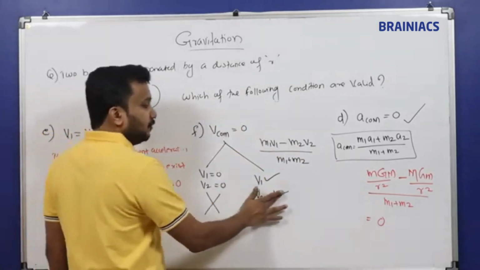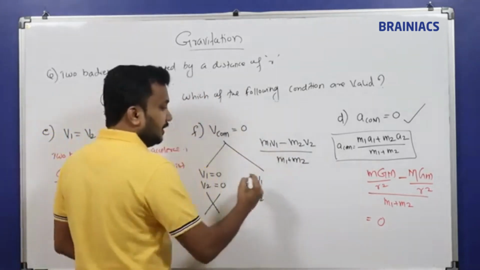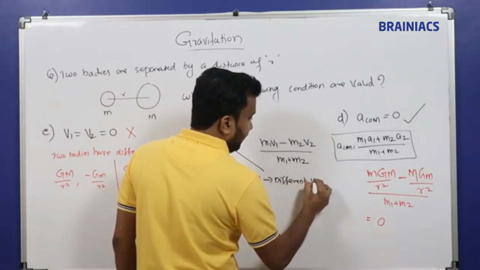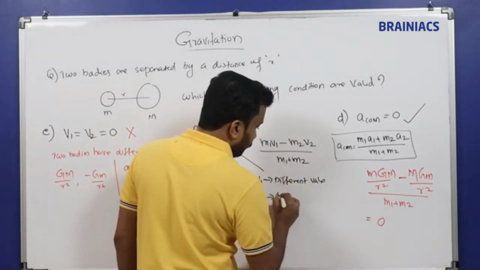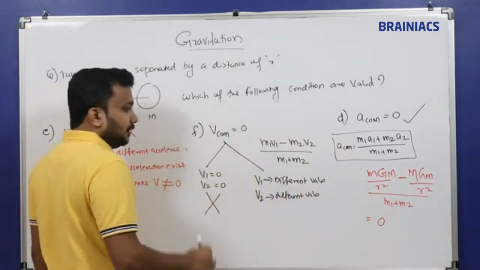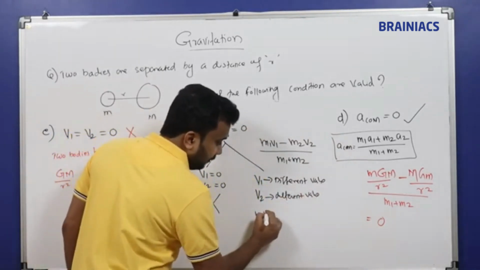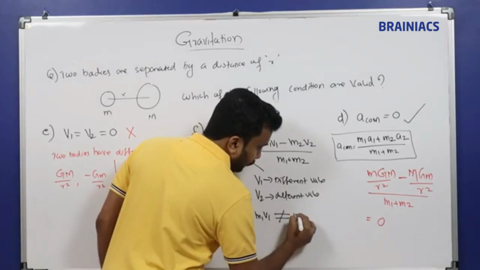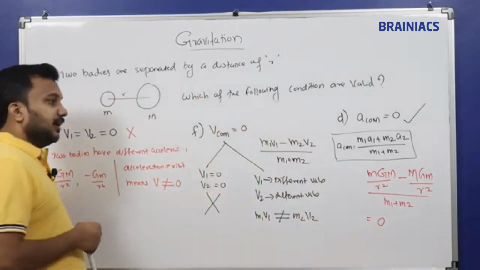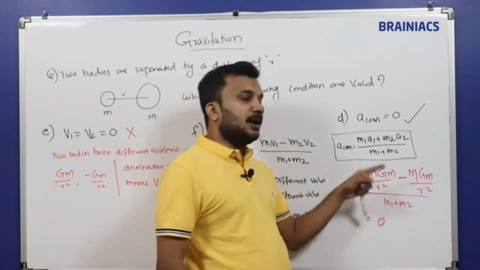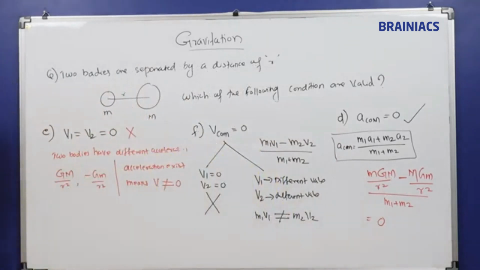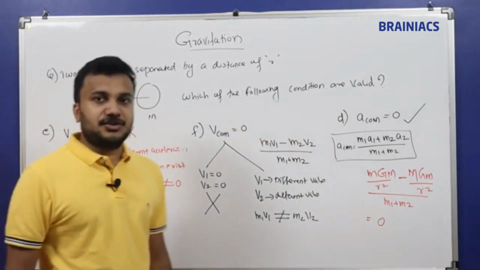So v1 and v2 are holding different values, and their products, m1 v1 and m2 v2, should not be equal. In one dimensional motion, how do you get velocity from acceleration?